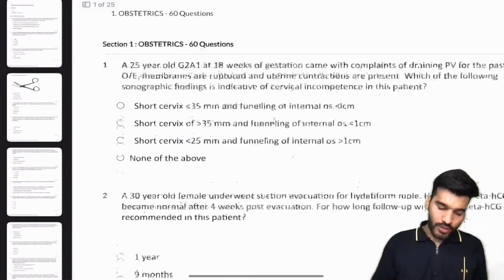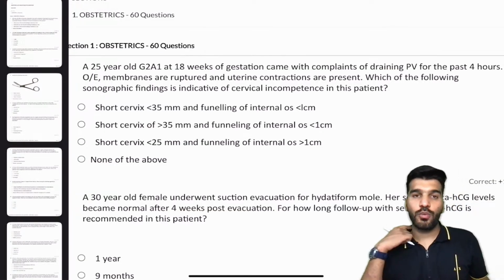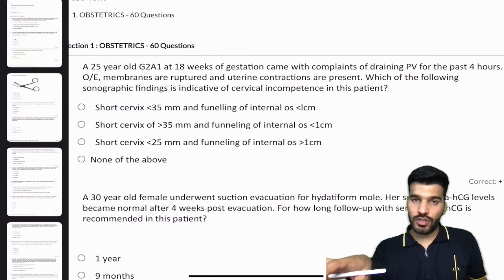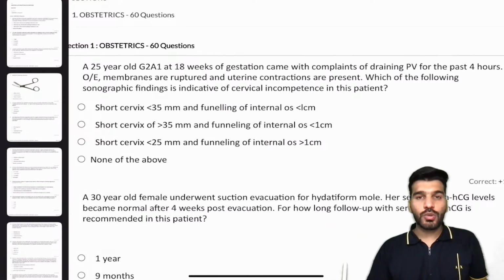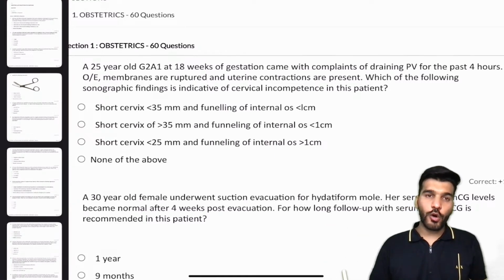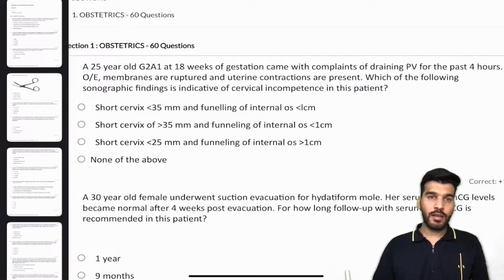Okay, now if the question is like this, bache, a 25-year-old gravida 2 abortion 1 at 18 weeks of gestation, she came with complaints of draining per vaginum for the past 4 hours. On examination, membranes are ruptured and uterine contractions are present. Which of the following sonographic findings is indicative of cervical incompetence in this patient? Update me in the comment section, bache. What can be the answer for this particular question?